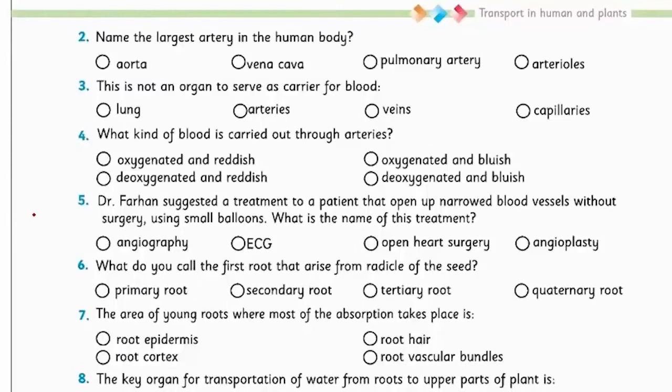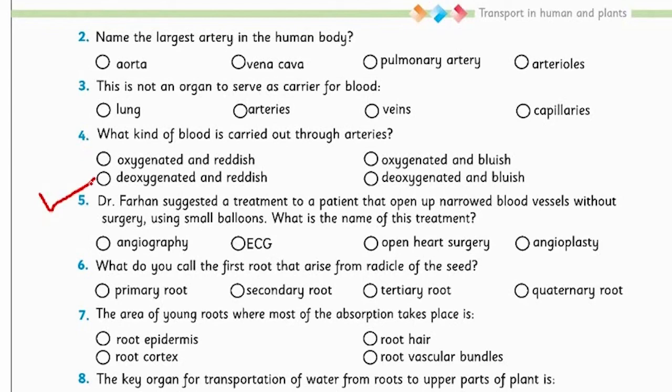The first part of the review exercise is to fill the circle of the correct option against each statement. Again, you are given a statement with 4 options. You have to find out the right answer.